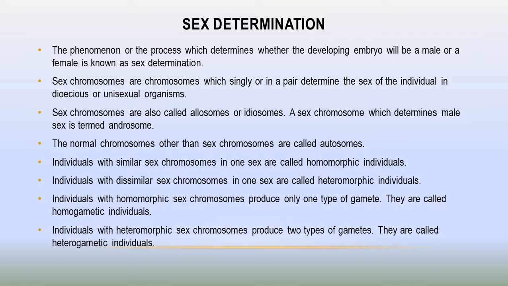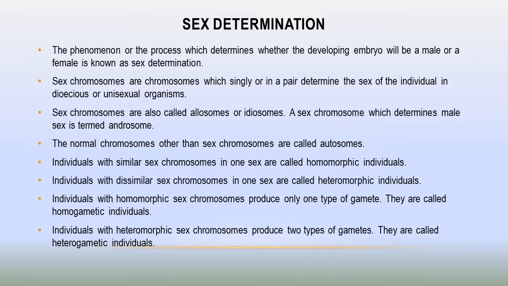Okay, and dear friends, we are also going to discuss some other types of sex determination in this lecture. Dear students, individuals with homomorphic sex chromosomes produce only one type of gamete, so they are called homogametic individuals.